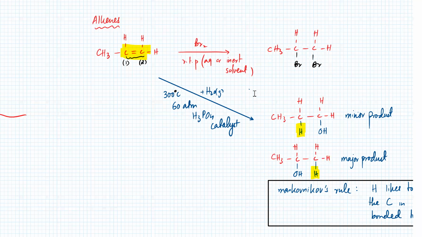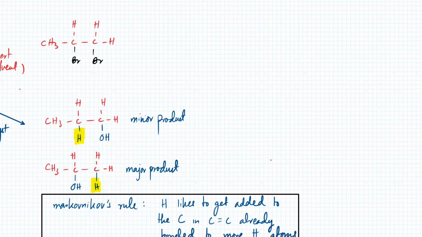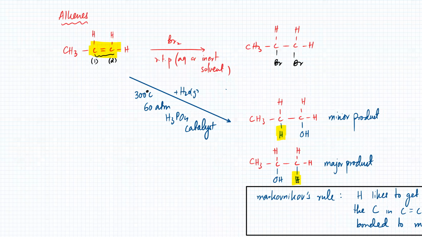Yes, sir. And you've also written minor and major product above it. Yes, so the major product is the one where H goes to the carbon that's already bonded to more H atoms. The major product is the one that's going to form. There's a very small probability of getting the other one. Okay, is that clear?